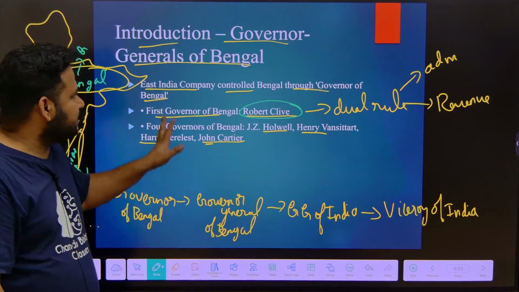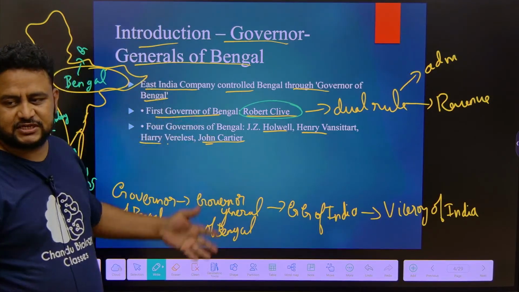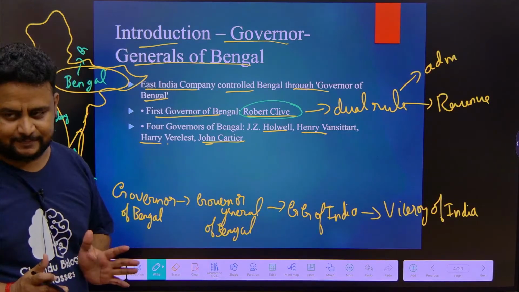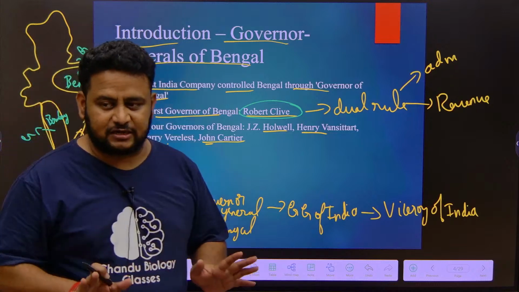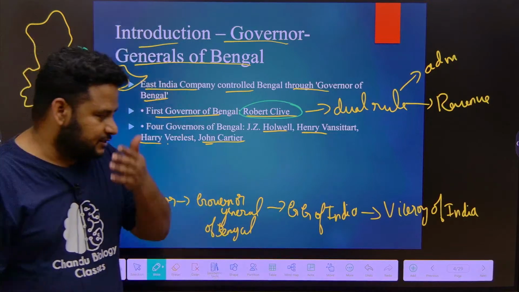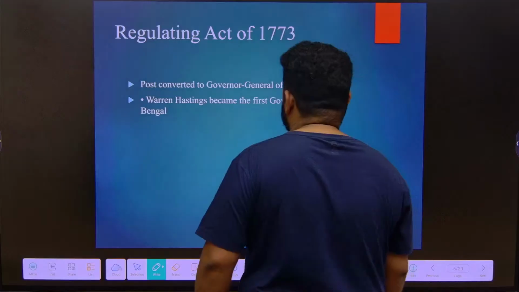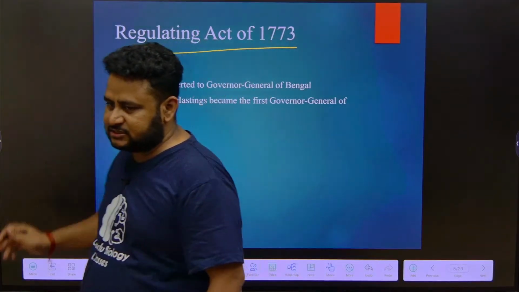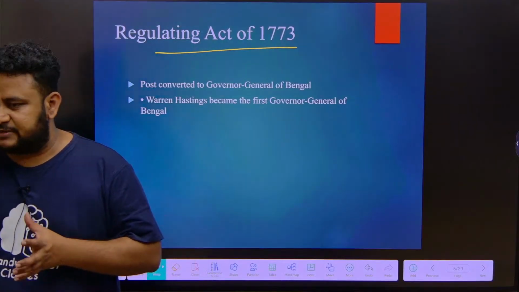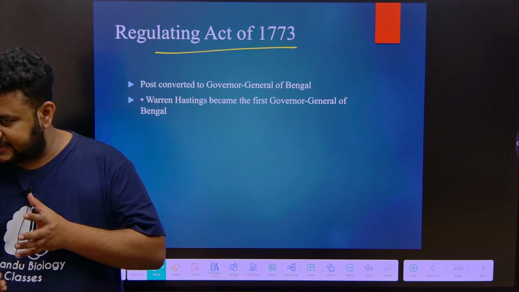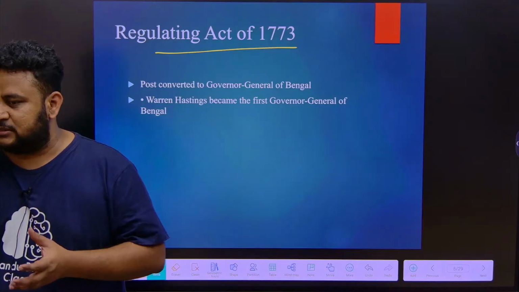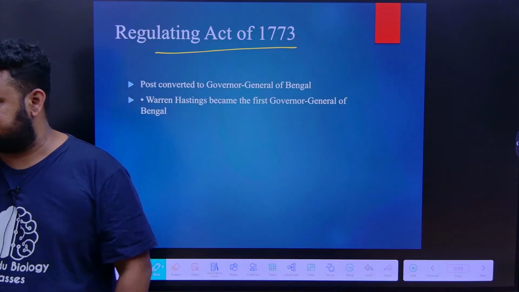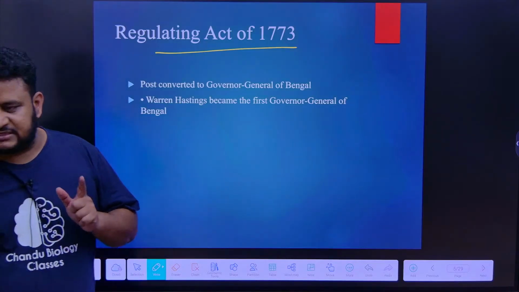Later, this post of Governor of Bengal was changed to Governor General of Bengal. To change that, you have to pass some act. Directly you cannot change it. What is that act? That is the Regulating Act of 1773. Regulation means setting some rules and regulations on the company; you are regulating how the company is functioning.